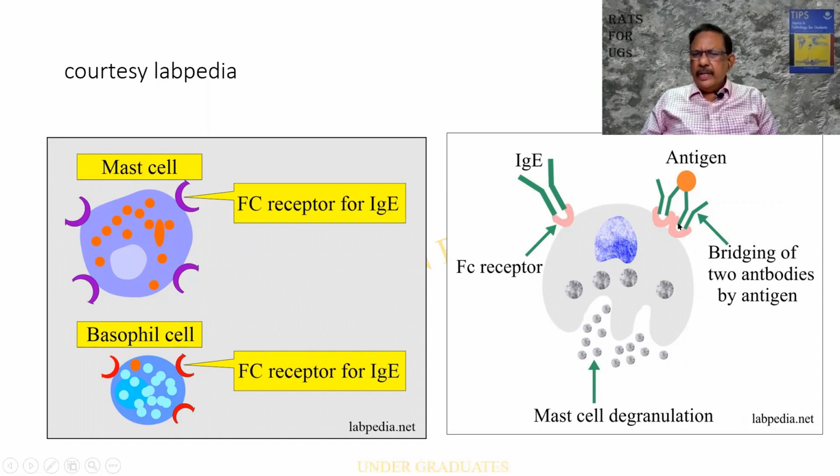Again, antibodies are attached. When the antigen gets linked to this, you find that there is a slight contraction, as a result of which there is an activation of the cytoskeleton, which gets contracted, the cell ruptures. This is called mast cell degranulation. You can call it bridging or cross-linking of the antibodies. This particular diagram, I would like you to draw. Very simple, very important, and you can easily draw it.